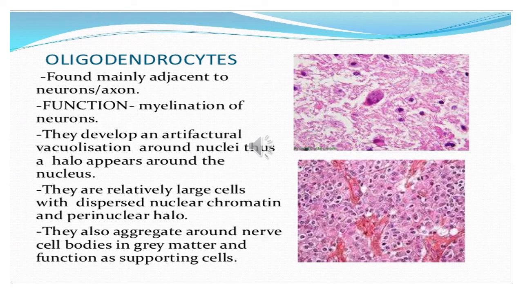The oligodendrocytes are the second type of neuroglial cells present in the central nervous system, and they are found mainly adjacent to the neurons or the axons. Their function is the myelination of the neurons in the central nervous system. And recall how the myelination occurs and which cells help in the peripheral nervous system.